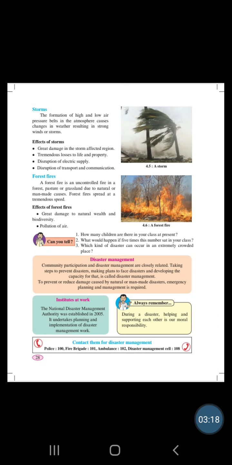Storms. Storms are heavy winds blowing, and they result in the breaking down of buildings, breaking down of trees, and so on. Forest fires. You can see in the picture the large amount of fire placed in the forest.